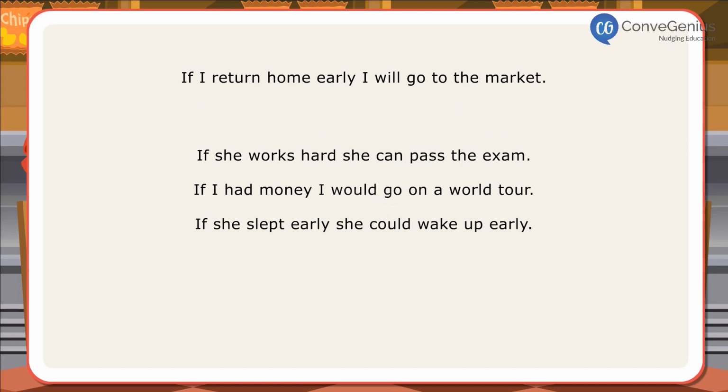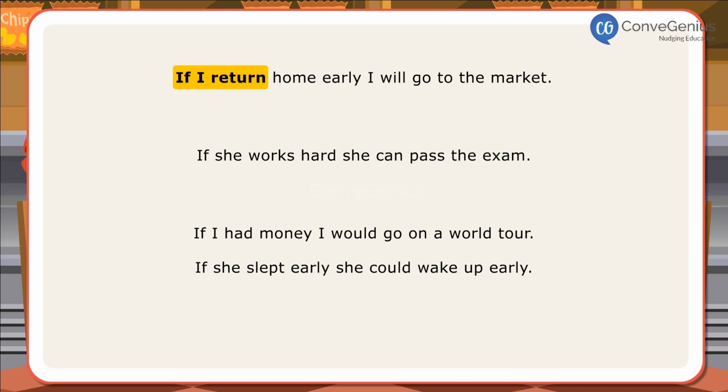In the first sentence, if I return has been used to show a conditional sentence of real possibility. The if clause is simple present while the main clause expresses the result using will with the base form of a verb. In the next sentence, if she works is in simple present while the main clause uses can with the base form of a verb to show real possibility.